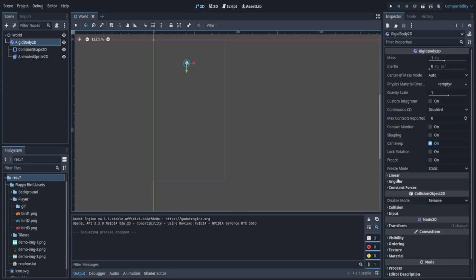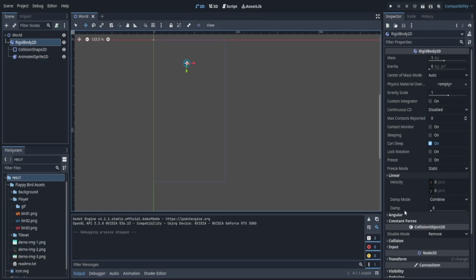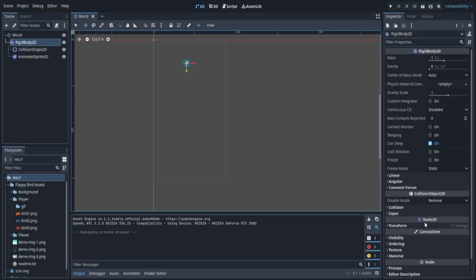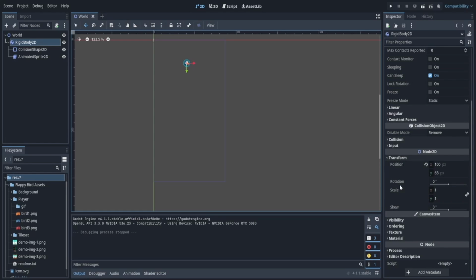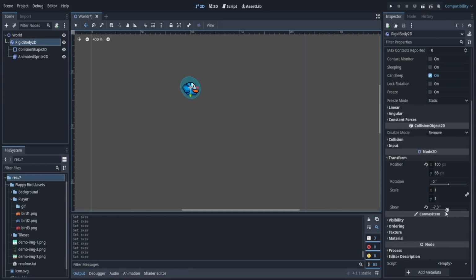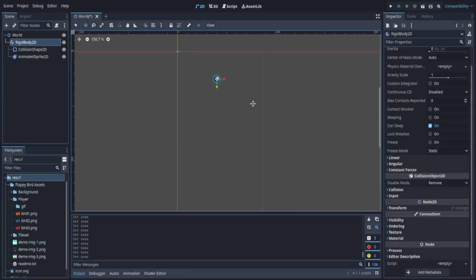We can find it by selecting the rigid body 2D and going to the right side with the properties panel. We see linear and angular velocity. We're going to actually play with both of these in our script in a bit. So I'm going to unselect those. We don't want to select anything. Here we see the transform. This just shows us the position, rotation, scale, and skew. Skew is actually new in Godot. So if you would like to play around with that, you can see what it does. It's kind of interesting. But I'm going to leave it at 0. We're not going to really play around with it too much.